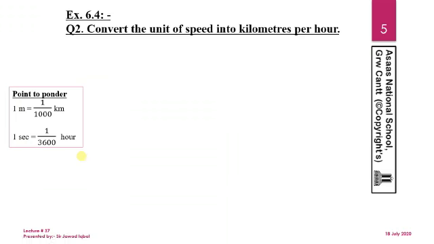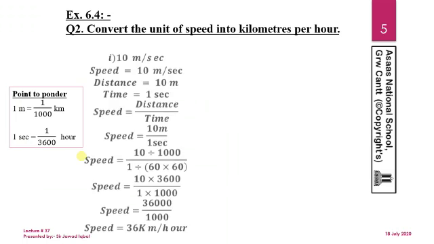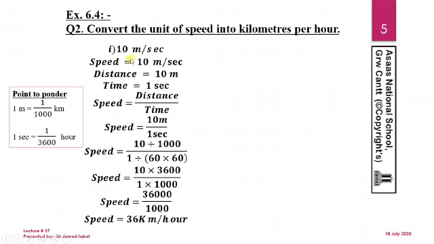Convert the units of the speeds into kilometers per hour. In part number 1 from question number 2, 10 meter per second. Now the speed is 10 meter per second, and the distance is 10 meter and time is 1 second. Per second stands for unit. Unit means 1, unit means once. Again using the speed formula, speed is equal to distance divided by time, and this speed is equal to 10 meter divided by 1 second.